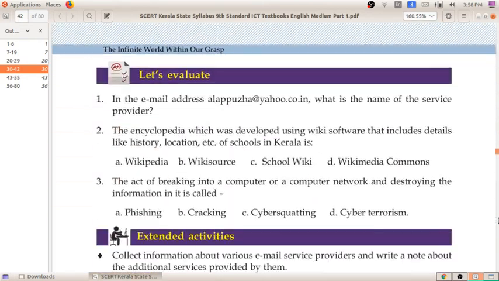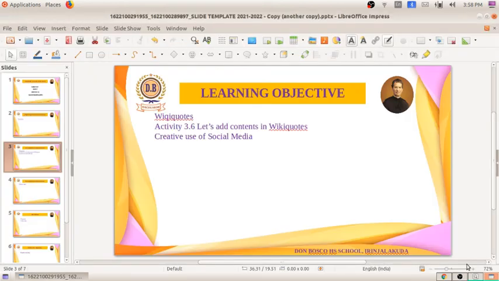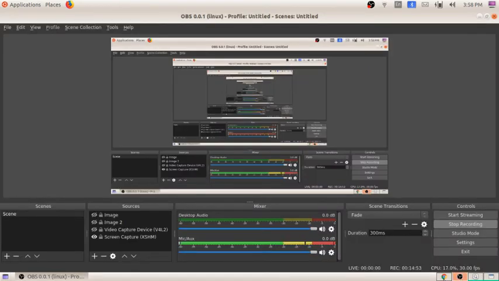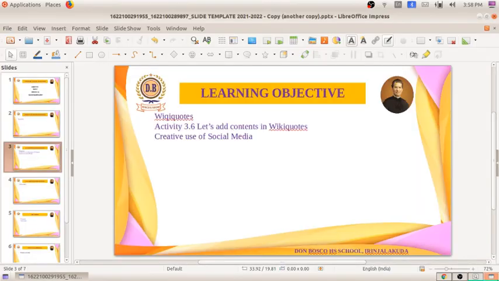So with this our chapter is also completed. What have we studied in this chapter? We studied how to send an email, what things we must keep in mind while sending an email, and also CAPTCHA. We studied how to create an email account. For sending email, the well-known service provider is Gmail. We created a Gmail account and sent an email through that.